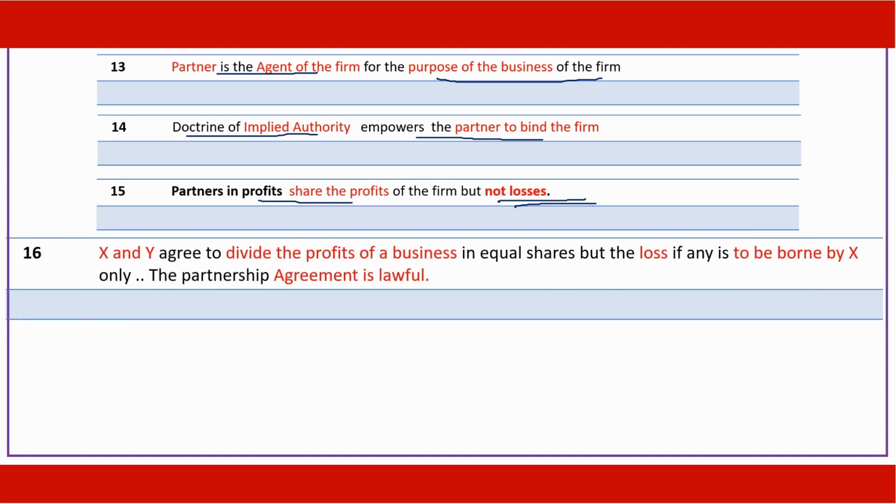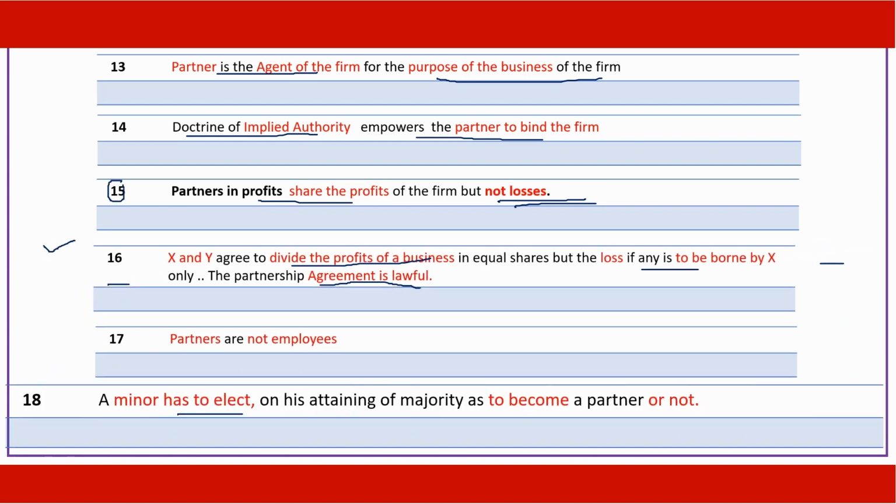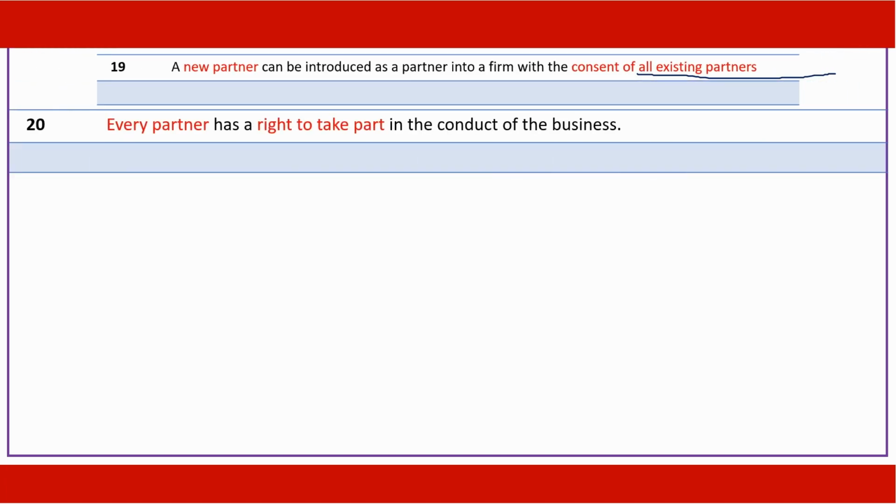X and Y agree to divide the profits of a business in equal shares, but the loss, if any, is to be borne by X only. The partnership agreement is lawful. Partners are not employees. A minor has to elect on his attaining majority as to whether he wants to become a partner or not. A new partner can be introduced as a partner into a firm with the consent of all existing partners. Every partner has a right to take part in the conduct of the business.